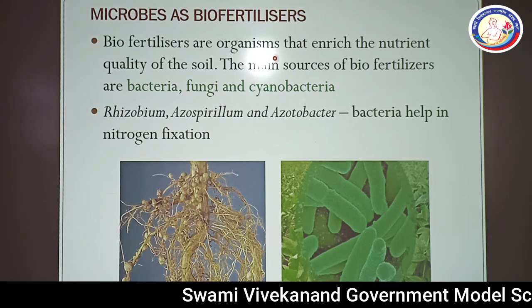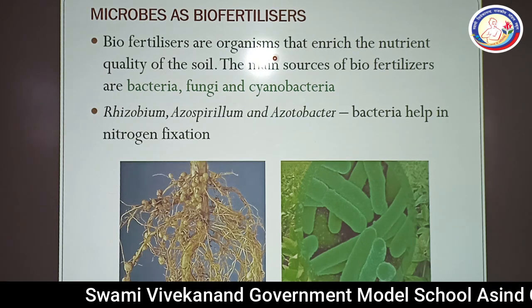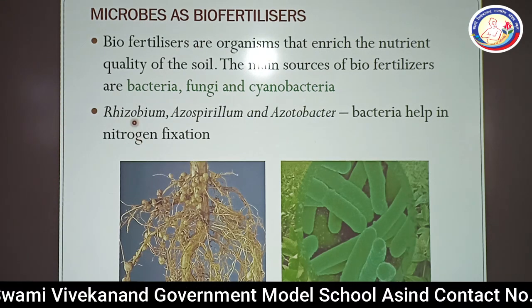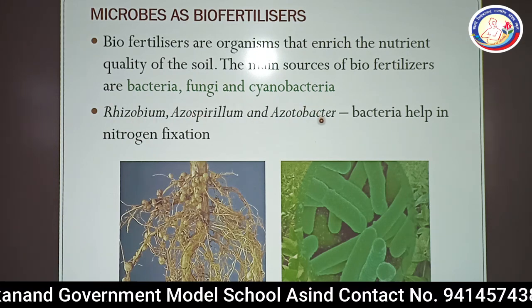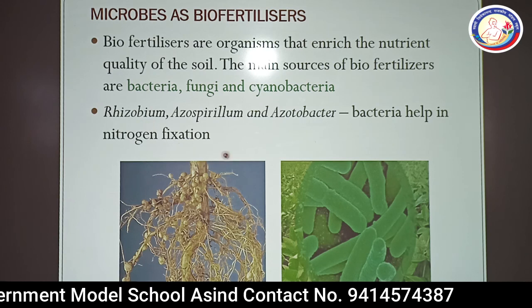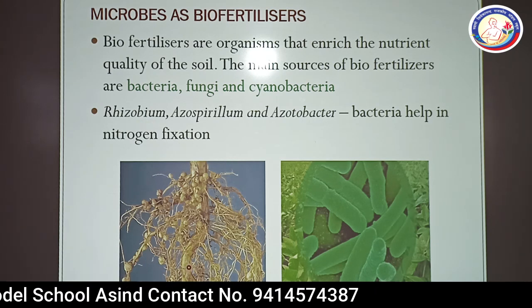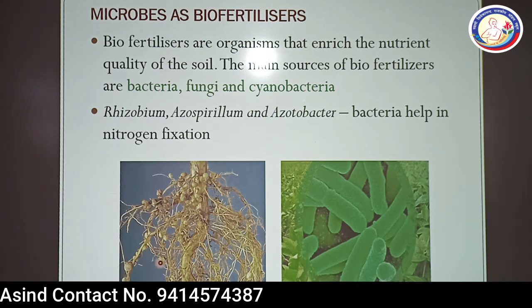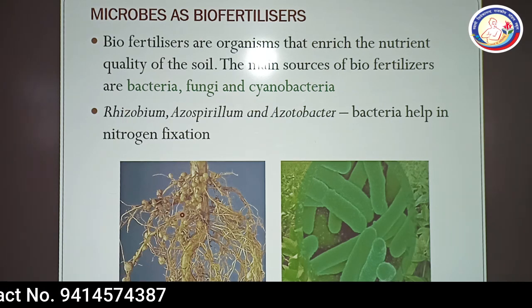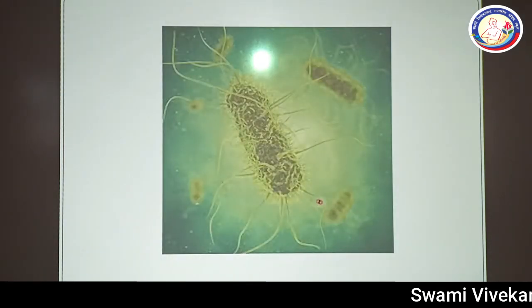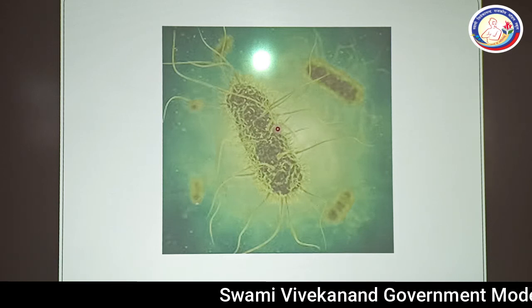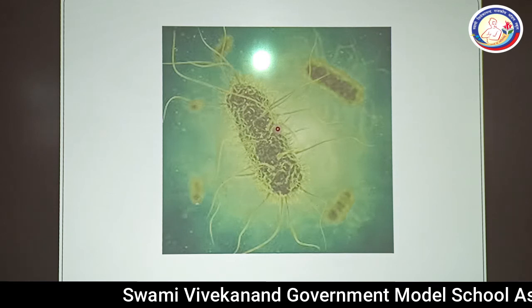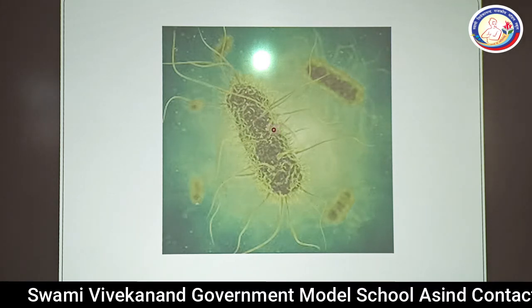And the well-known examples of these are Rhizobium, Azorhizobium and Azotobacter. These bacteria help in nitrogen fixation. You can see the figure here. This is the legume plant roots where these root nodules show the presence of Rhizobium. This is a group of Azospirilla. Azospirillum bacteria can be seen in this figure. And in the next one, this is Azotobacter bacteria. So all these groups of bacteria help in nitrogen fixation and provide nutrition to the growing plants.